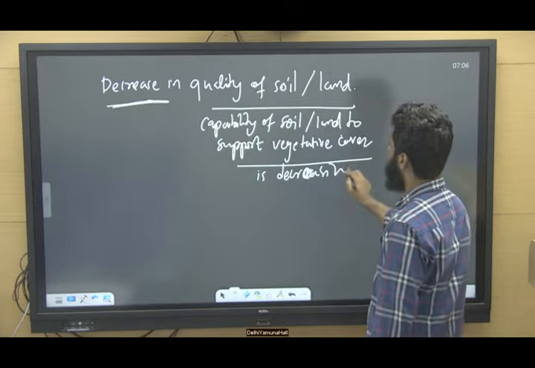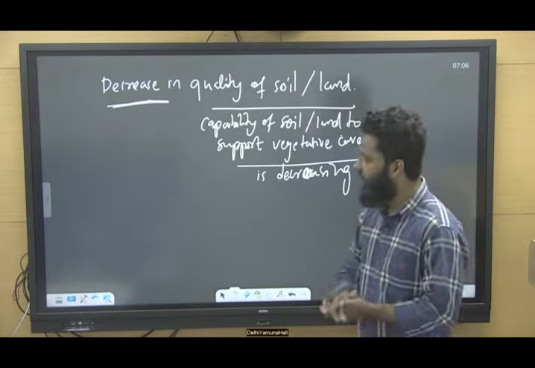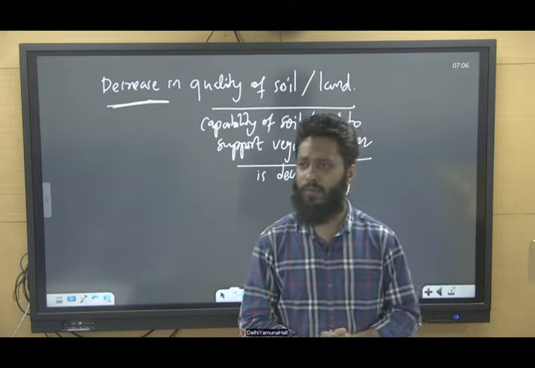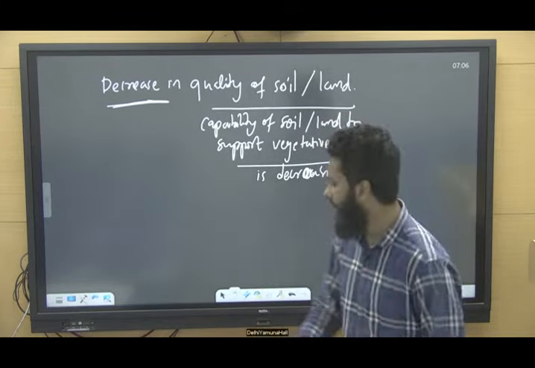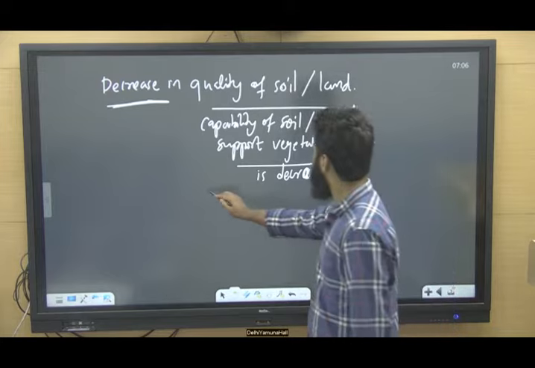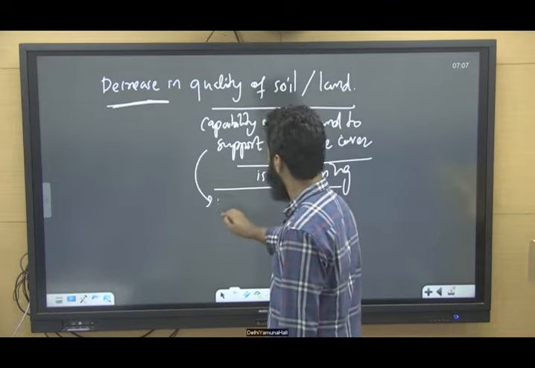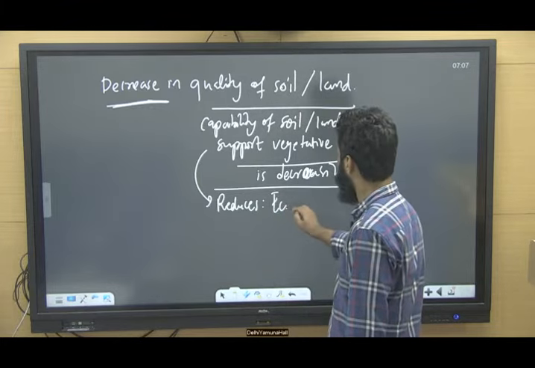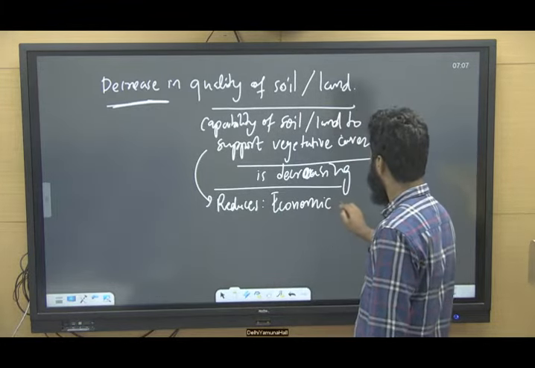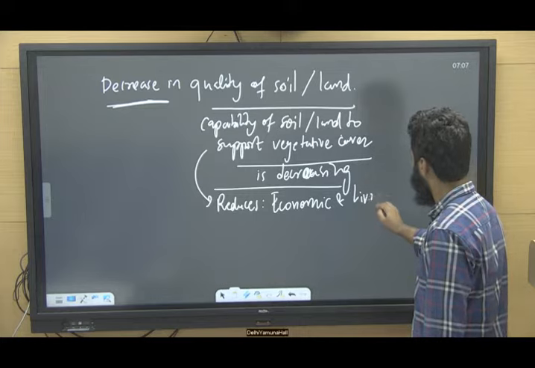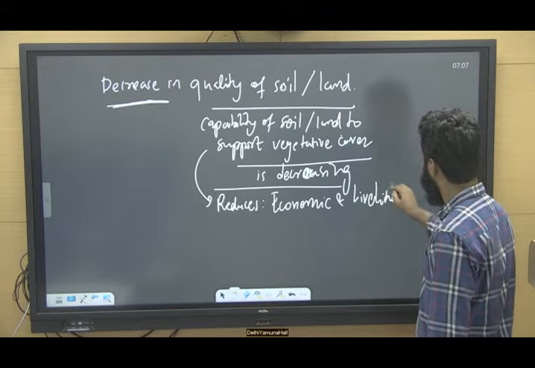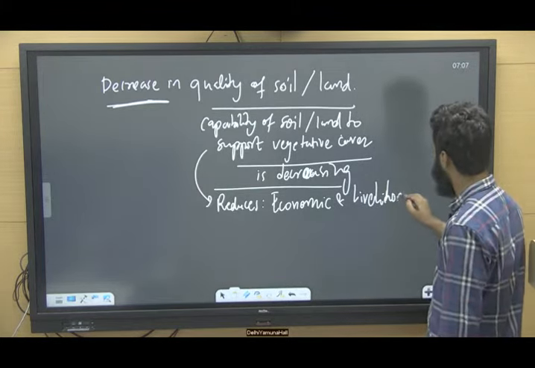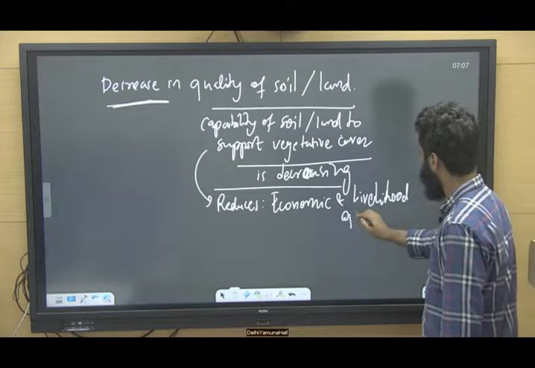And what happens due to this? When the capability of soil or land to support vegetative cover is decreasing, it reduces economic and livelihood opportunities.